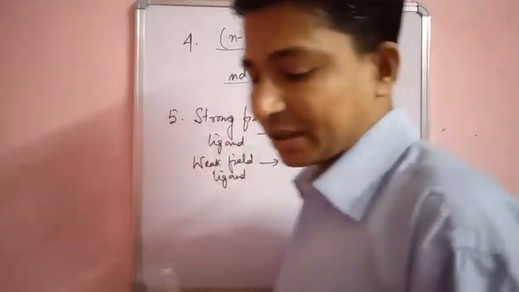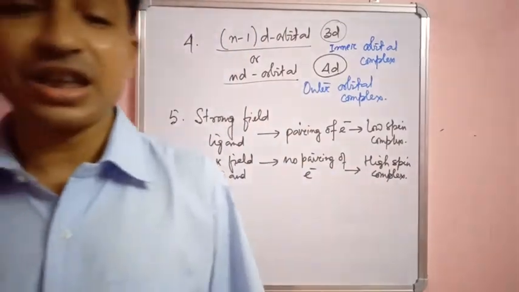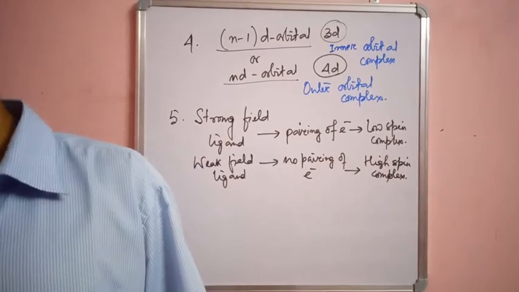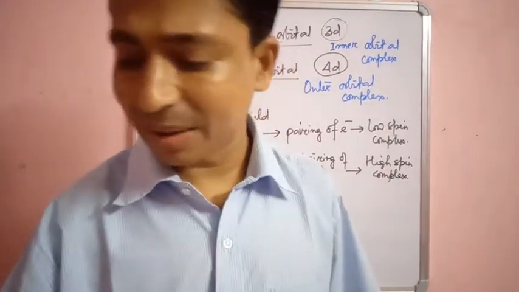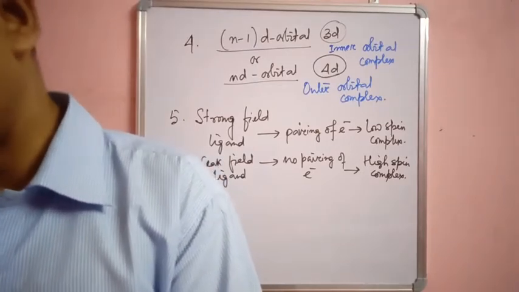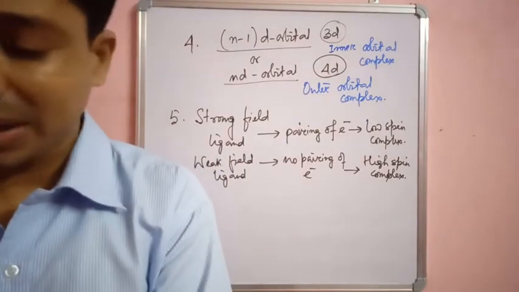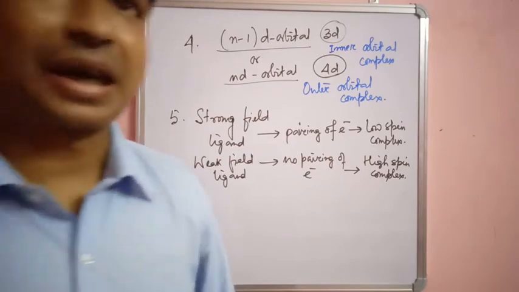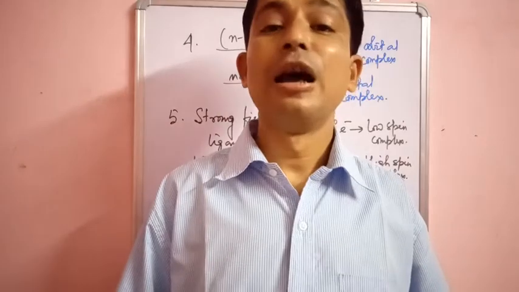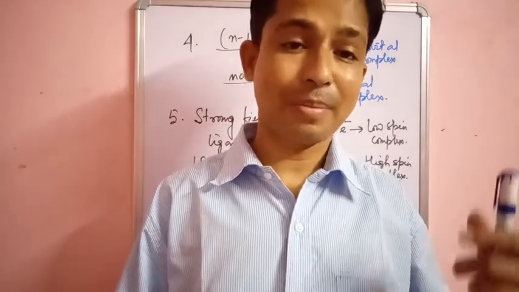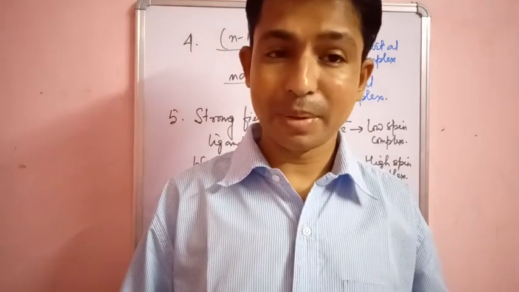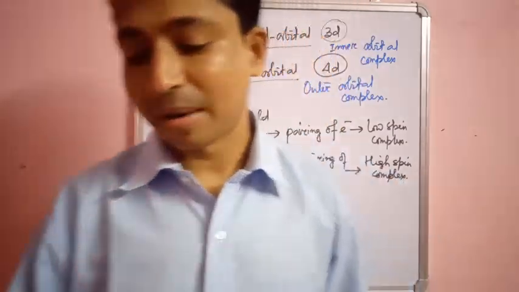Okay. So these are some basic points or basic features of valence bond theory of coordination compounds. Okay. Now we will solve examples. While solving examples, we will be able to see how the complexes are behaving, or what is the magnetic nature of the complex, or what is the geometry of the complex, or what is the magnetic moment value of the complex, because on the number of electrons we are able to get the magnetic moment values also. So in this way we can determine.